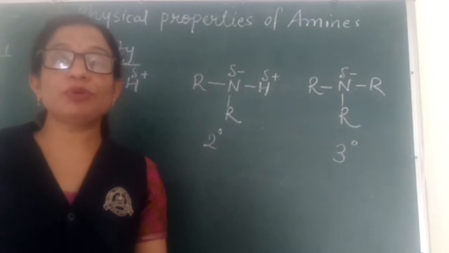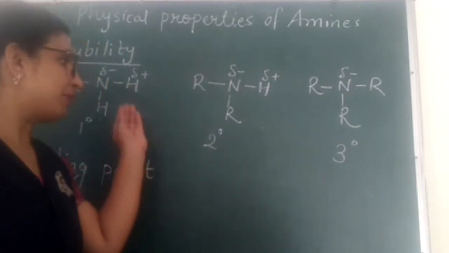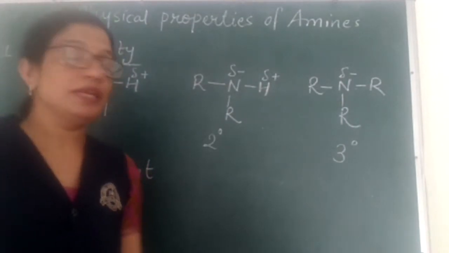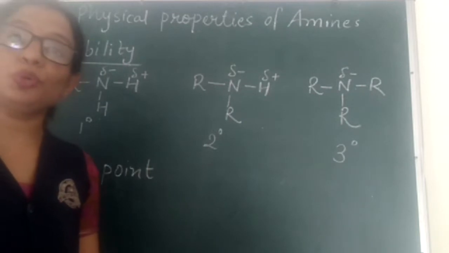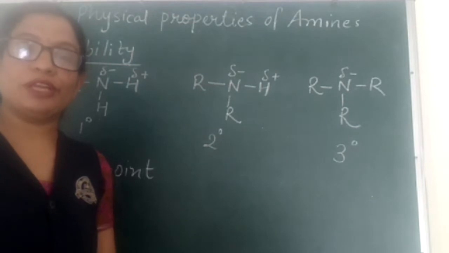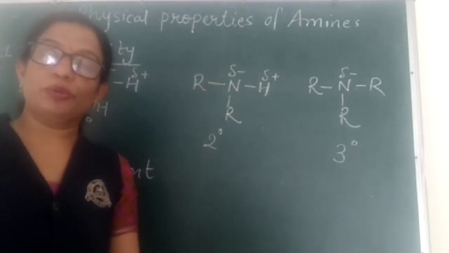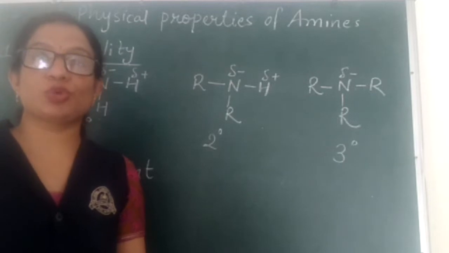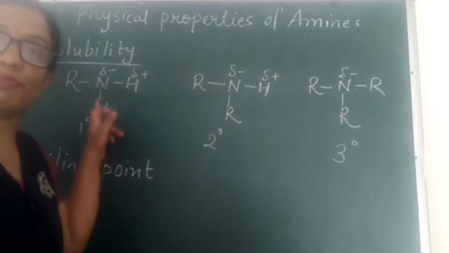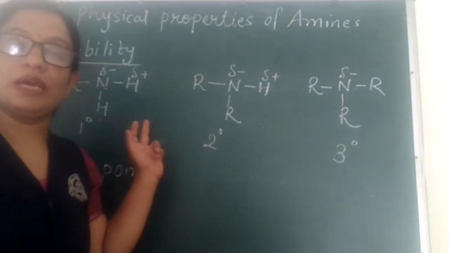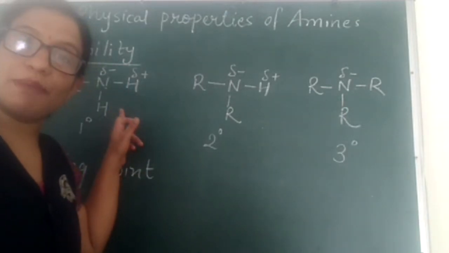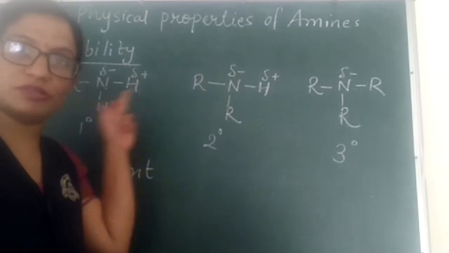Now, if we have to compare the boiling points of primary, secondary and tertiary amines among themselves, we can see that in primary amines there are two NH bonds. Now, if there are two NH bonds, their molecules will be held together by a greater degree of association through intermolecular hydrogen bonds, because both the NH bonds will be capable of forming intermolecular hydrogen bonds. So, the boiling point of primary amines will be maximum among these three types.